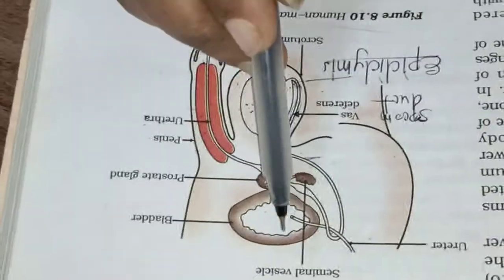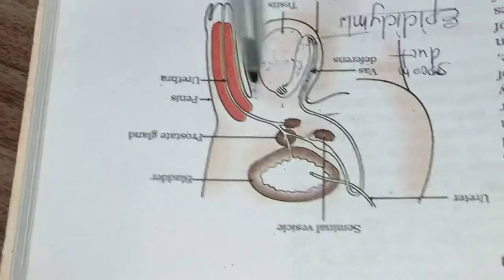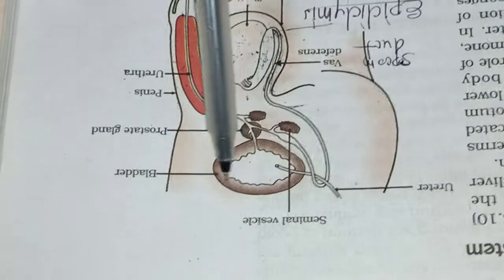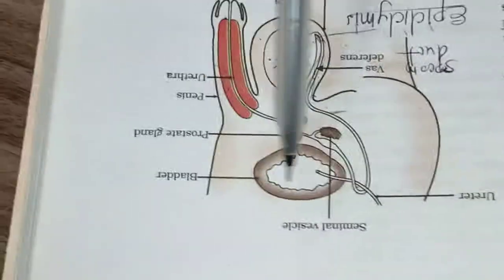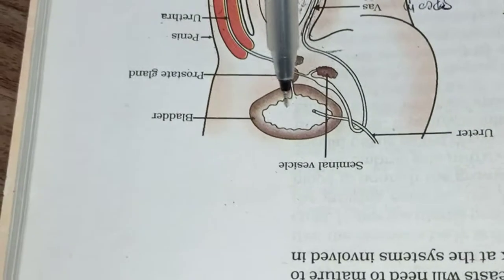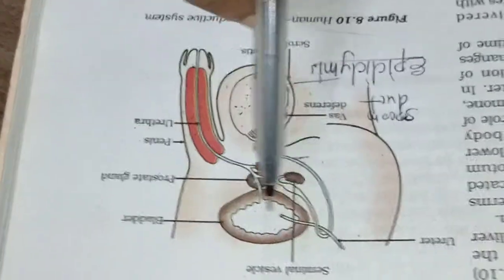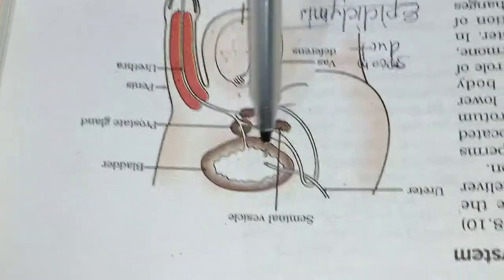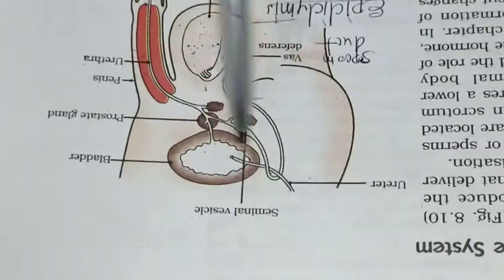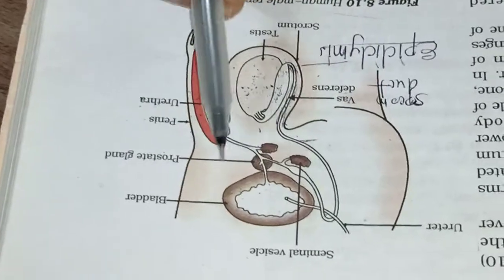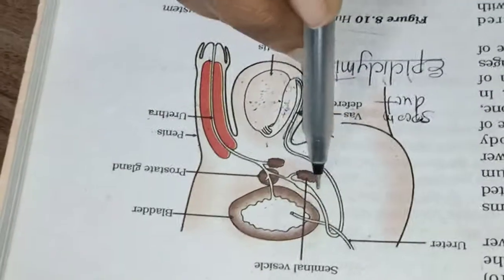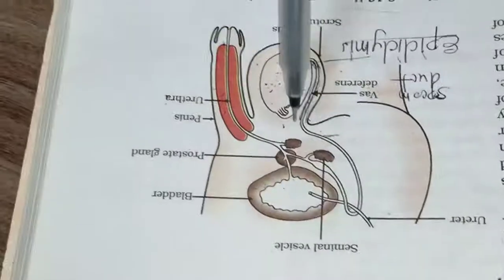And see here, students, you can see the urinary bladder. This is called the urinary bladder, and this is the ureter. We have a pair of ureters and one urinary bladder, which is muscular. What is this bladder doing? It is collecting the urine. Then what is the concern here of the urinary bladder and the ureter?